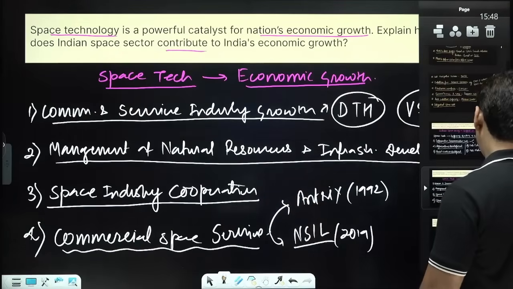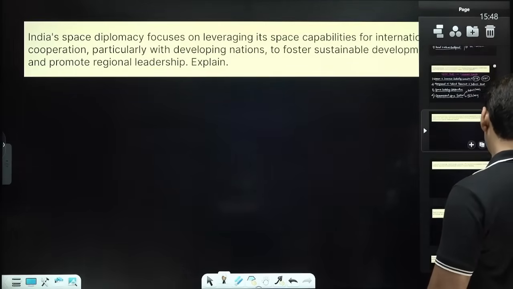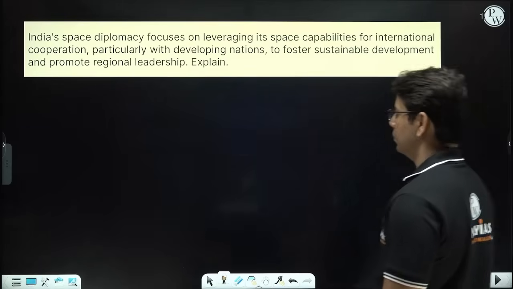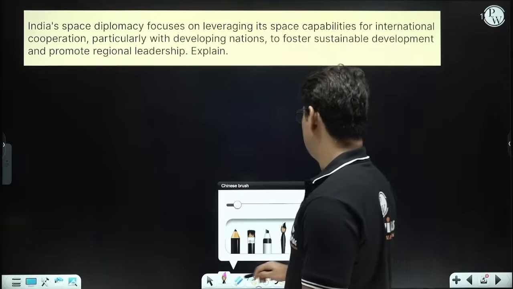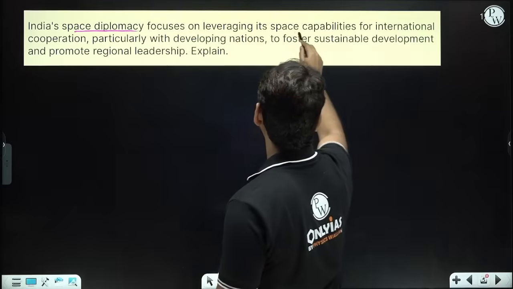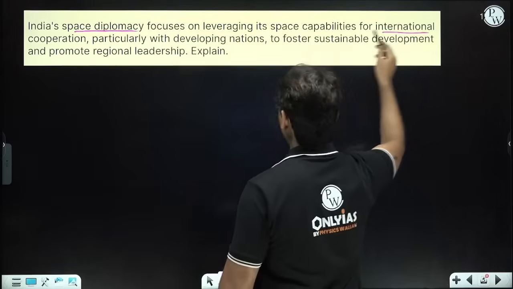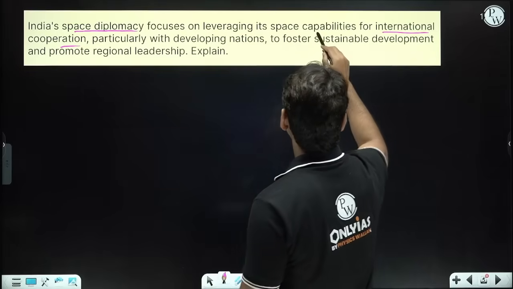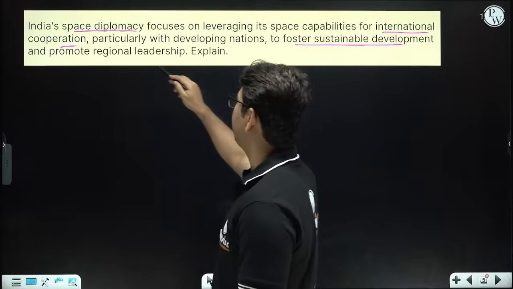Next one we can talk about, that is also a very important one. Right here, you can see that India's space diplomacy focuses on leveraging its space capability for international cooperation, particularly with developing nations, to foster sustainable development and promote regional leadership.